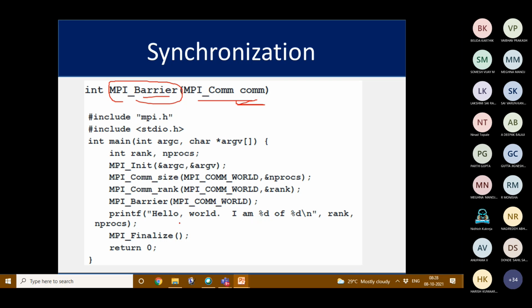Here a small example is given. MPI initialization, the communicator size we have read, then the rank we are getting here. Then we are using MPI barrier. Then we print hello world. Then we exit the MPI library. Here it will wait until all the processes have reached the barrier, and only then will it print the data.